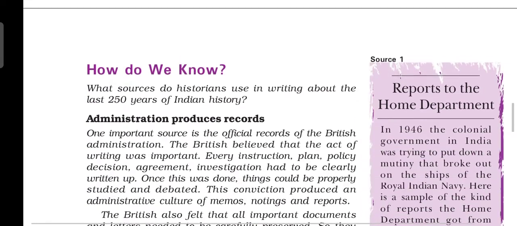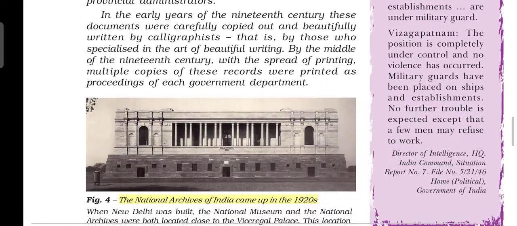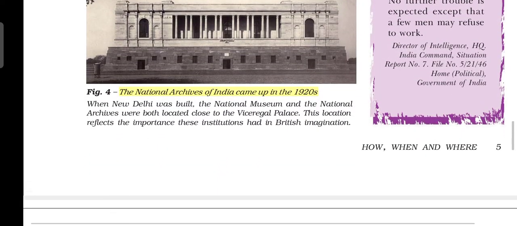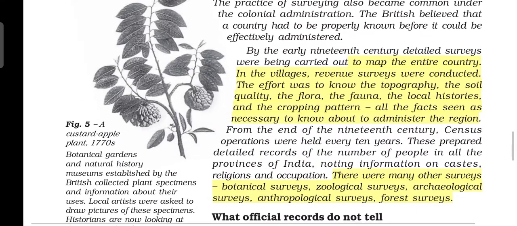They subjugated our country. Now, how did we come to know about all these things, that this was the first Governor General and what movements and other things happened? Because of the records maintained by the Britishers and our historians. Now where are these records kept? These are kept in the archives, and in this photo you can see the National Archives of India, which came up in the 1920s.